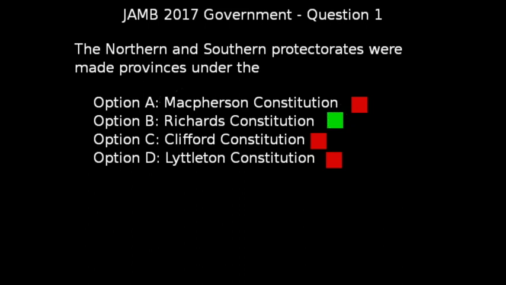Most times, students often feel the correct answer to this question is option C, which is the Clifford Constitution. But I would like to clarify this misconception. Now, the person that made the Northern and the Southern Protectorates provinces was Governor Bernard Bourdillon, and he succeeded Sir Hugh Clifford as the Governor General of Nigeria in 1939 and later left office in 1945.